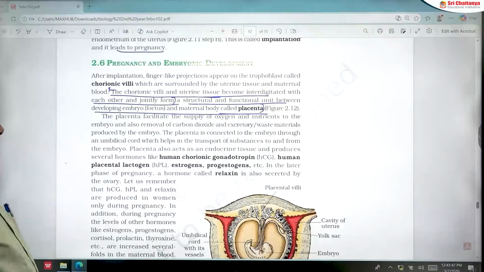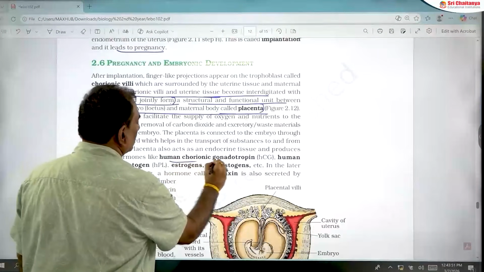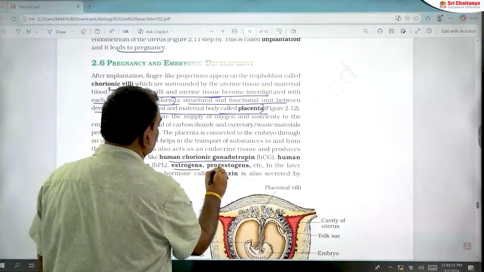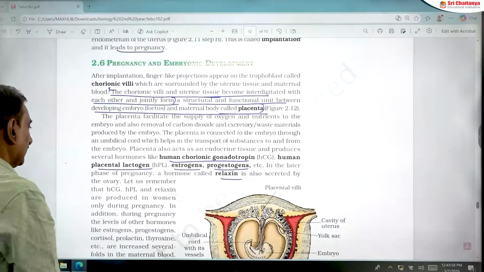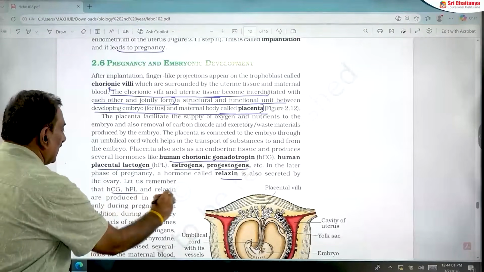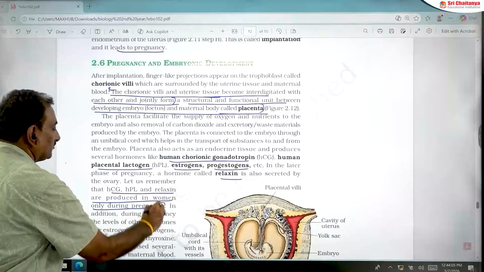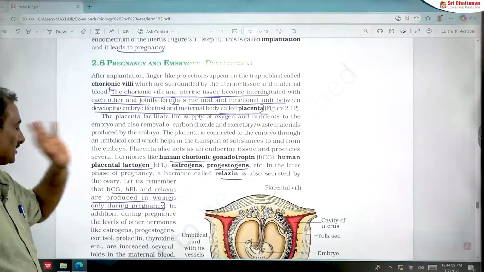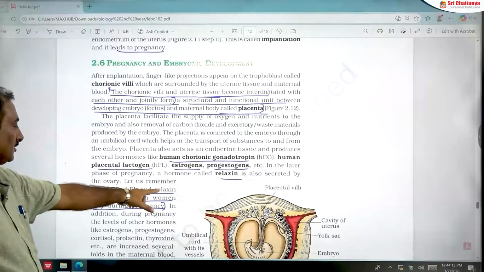Next, the placenta secretes hormones like HCG, human chorionic gonadotrophin, human placental lactogen, estrogen, progesterone. It also secretes relaxin. HCG, HPL and relaxin are produced in women only during pregnancy. This is very, very important.